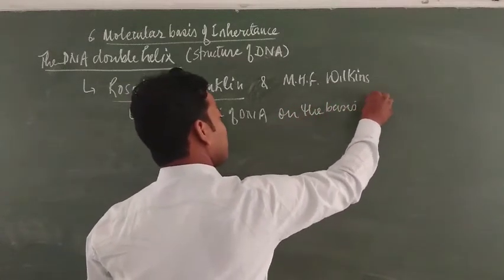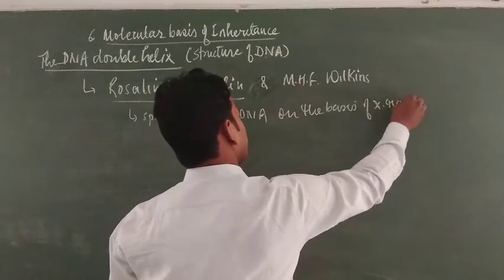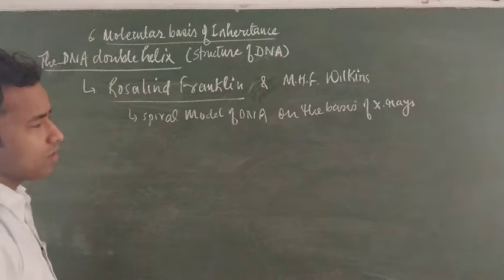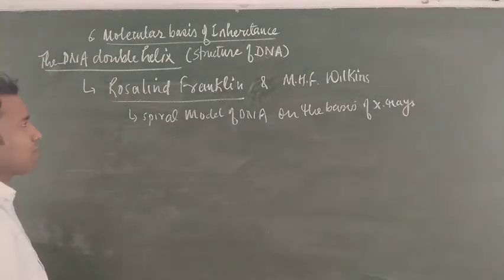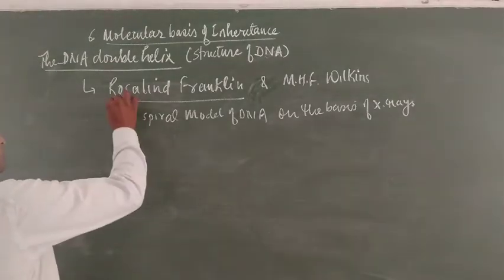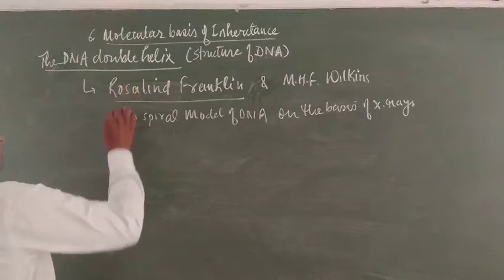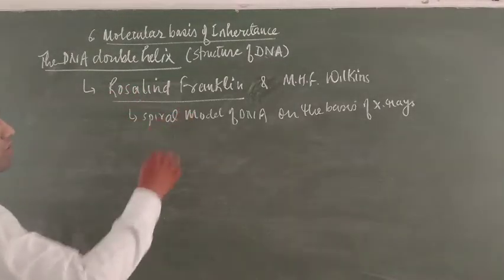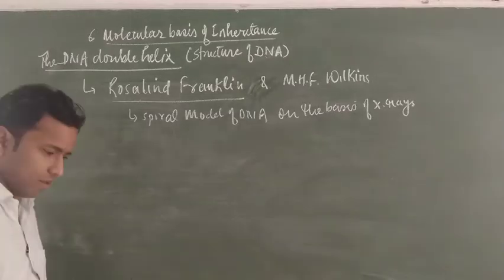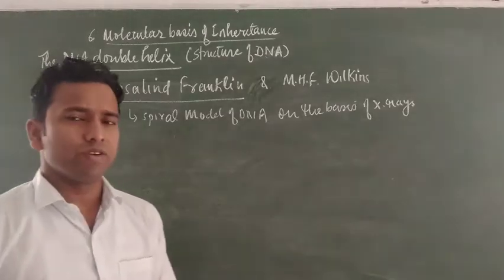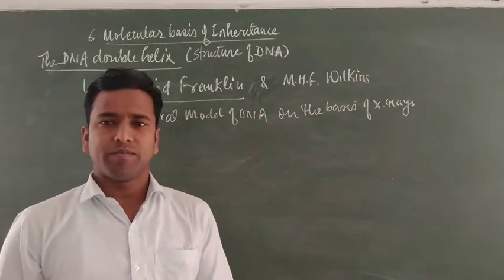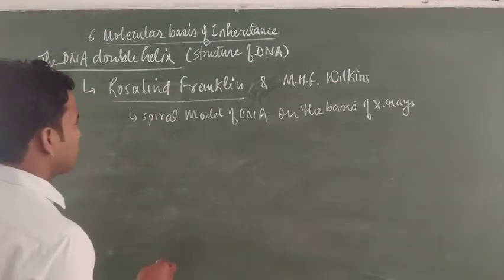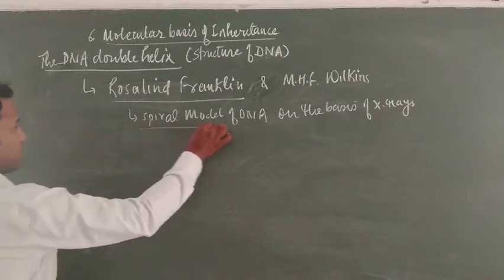They solved the structure of the spiral model, but they were unable to explain how each and every nucleotide is joined. But they also gave the three-dimensional structure as well as the spiral model of the DNA.